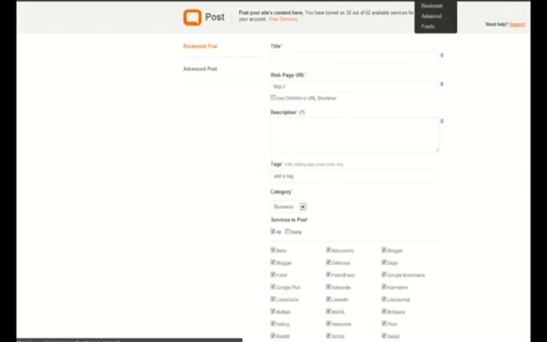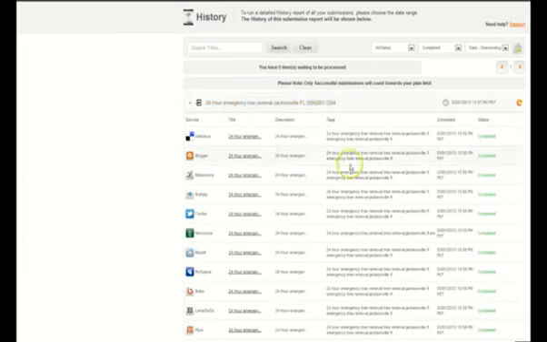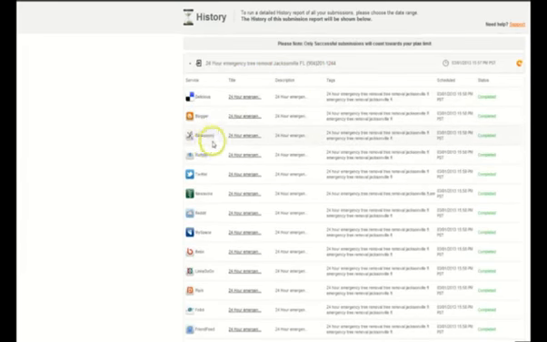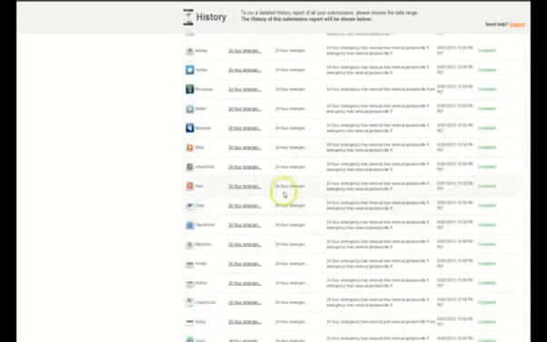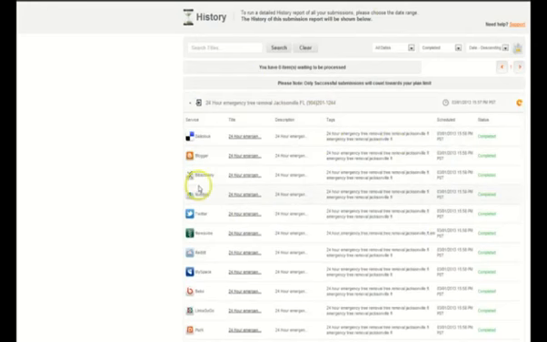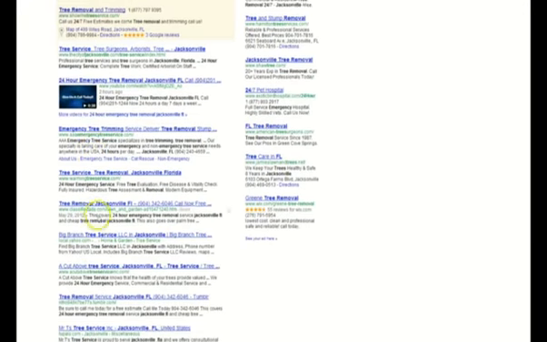What happens is it reports back to you. See, this is it right here, the 24-hour emergency tree removal. Like Delicious, Blogger, BizBunny, Multiply, all these top social media sites. It automatically went in there and submitted all that stuff for me, which is cool. Again, this was just at 1600 PST on 3/1, so it was like an hour and a half ago. And we go back over here. Sometimes some of these show up. Let's refresh this and see if any of those social bookmarks show up.